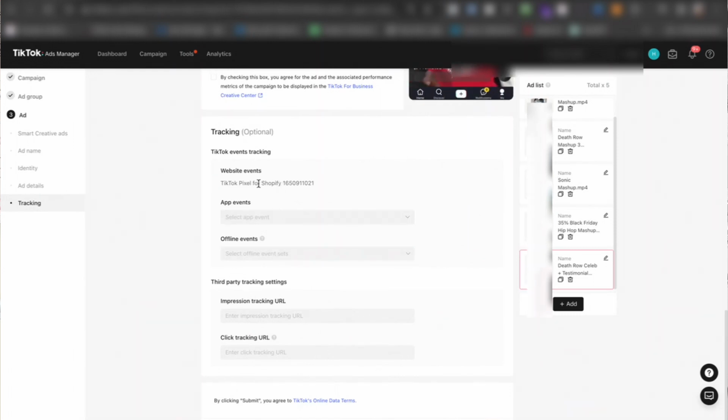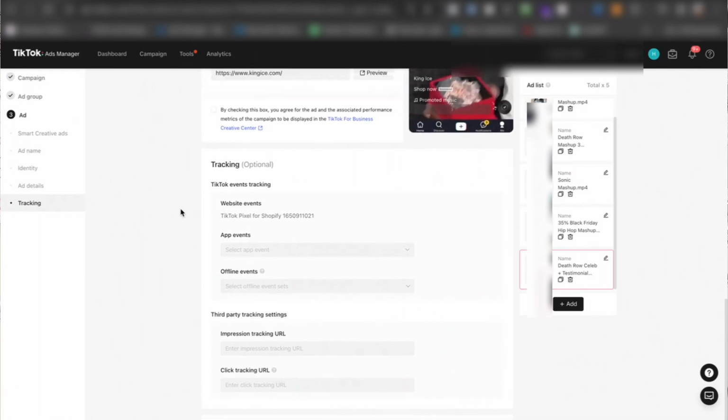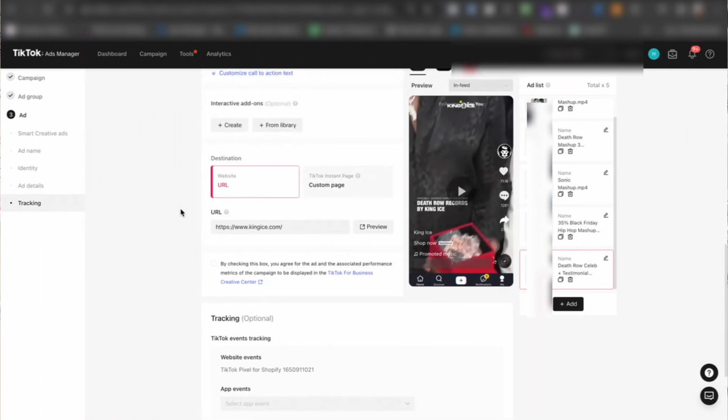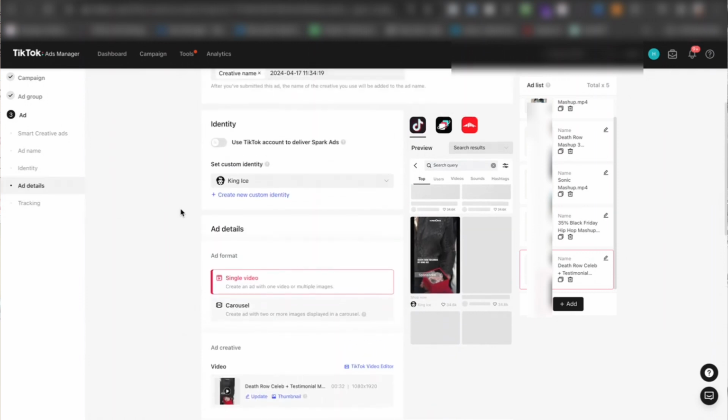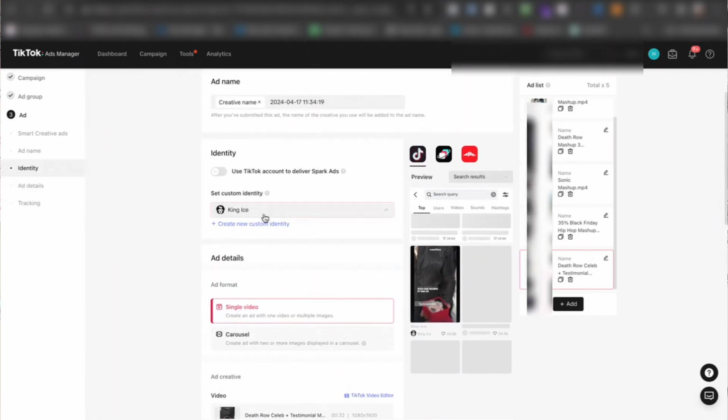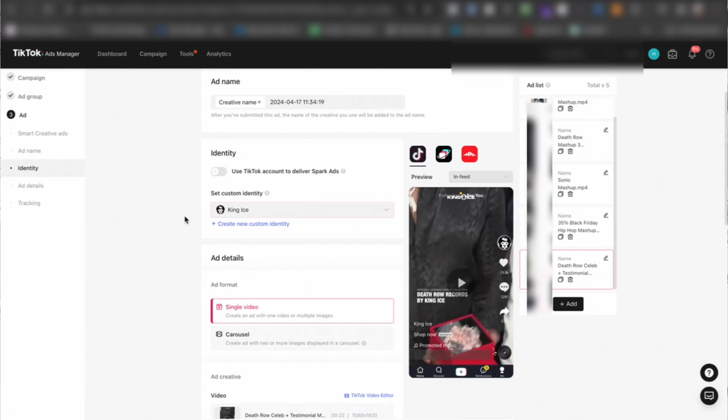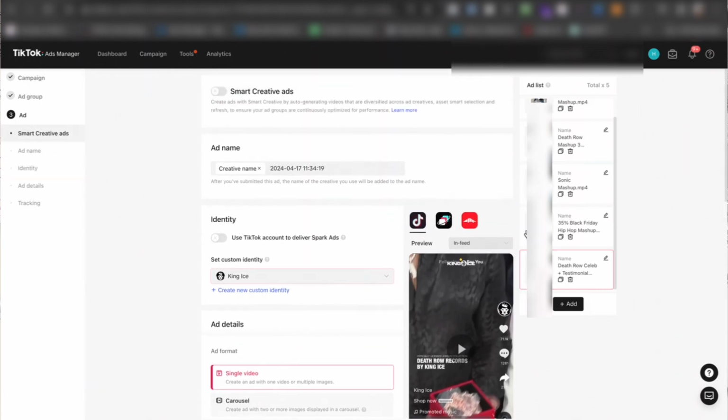Just one thing: you want to make sure you have the pixel attached over here, because that's what's going to be tracking, and you're going to be able to essentially see the analytics of the campaigns, the audiences, and the creative as well. So you want to make sure that it's connected. You also want to make sure that the page is set up over here, and then you just name the specific creative.